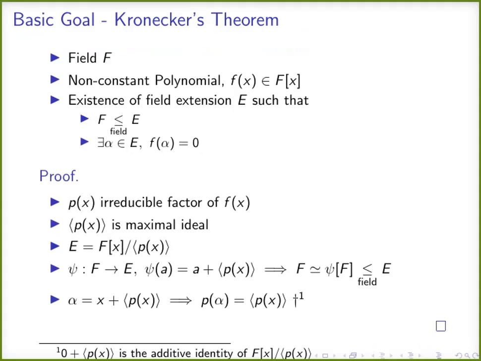So what was our basic goal? The basic goal is to find an extension of a field F containing a 0 of a given polynomial function f of x. That is, suppose we have a field F and a non-constant polynomial function f of x. Can we find an extension of F? Can we find a field containing F and a 0 of this polynomial function f of x?